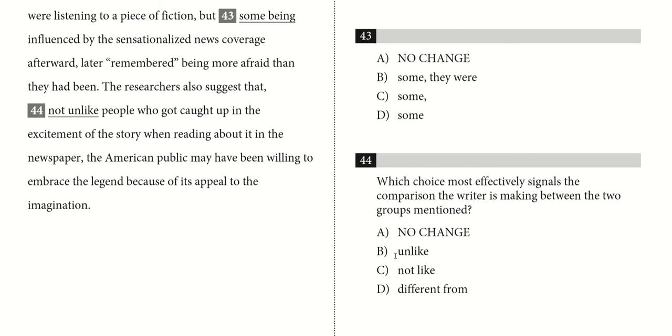B is just "unlike," which is not what we're going for. It's because these two groups are similar in this regard, so we want to compare them directly. "Not like," also meaning unlike, so that's also out. And "different from," which also means not like or unlike. So B, C, and D are all words or phrases that make a contrast, while this is the only one that makes an analogy or comparison. So A is our answer.